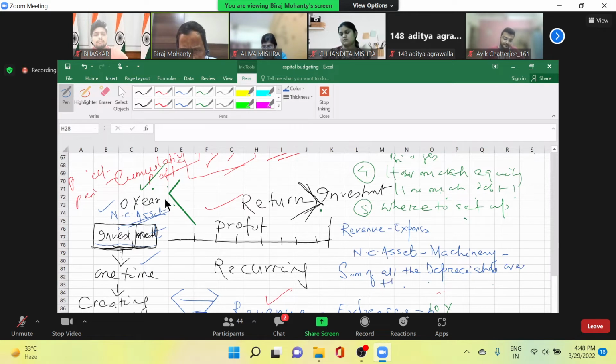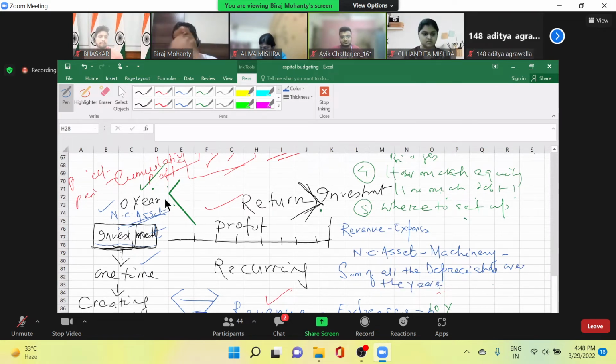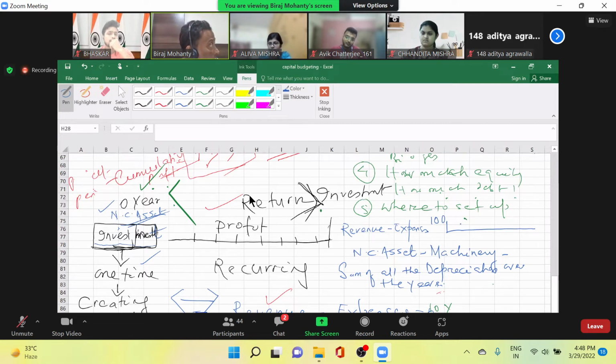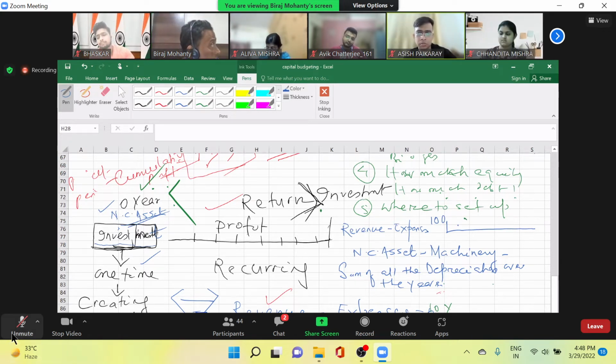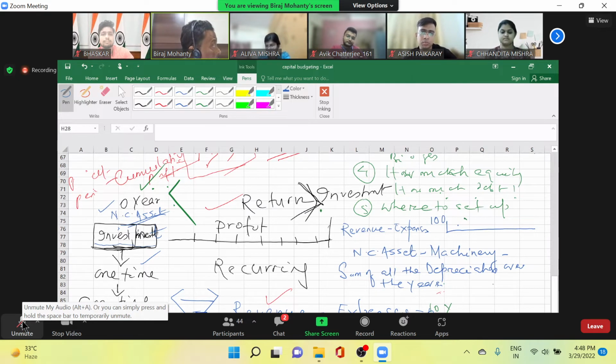True or not? Think about it. The value is the summation of all the depreciation over the years. How? I invest 100 crores here, for 5 years. Every year I am charging 20 crores depreciation. So first year